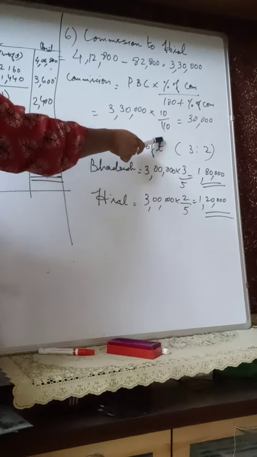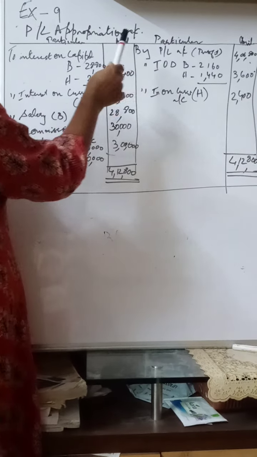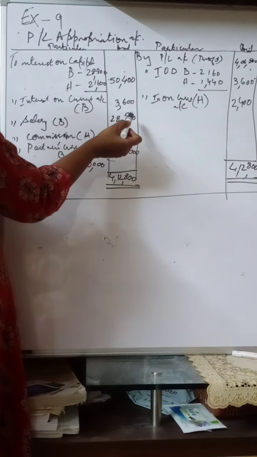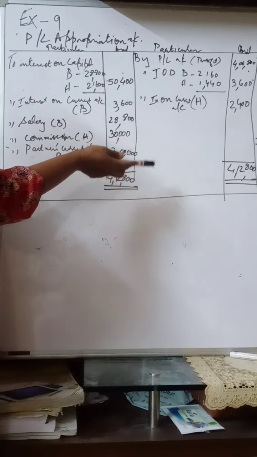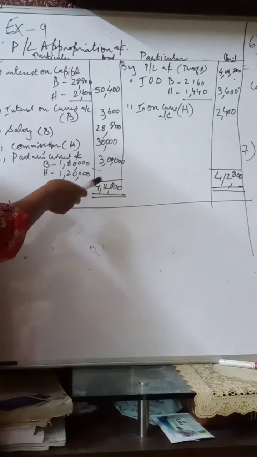Now the total of the credit side is 4,12,800. So 4,12,800 minus 82,800, that is the total of the debit side: 50,400 plus 3,600 plus 28,800. So that will give you the balance, that is 3,30,000.